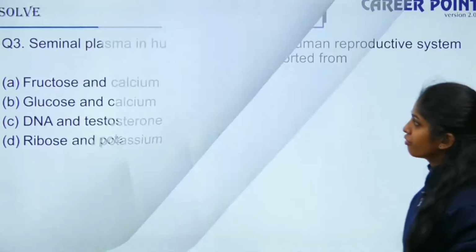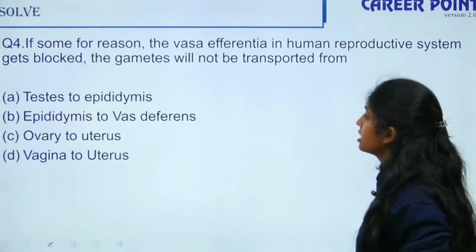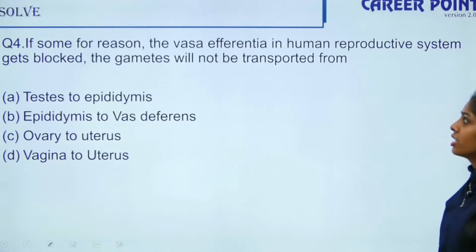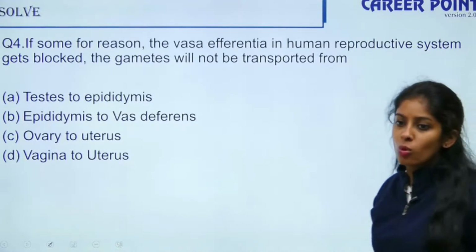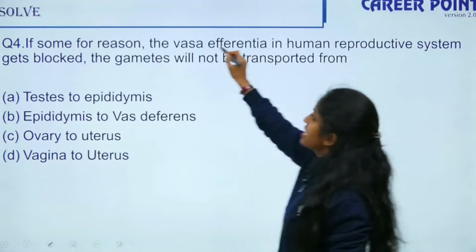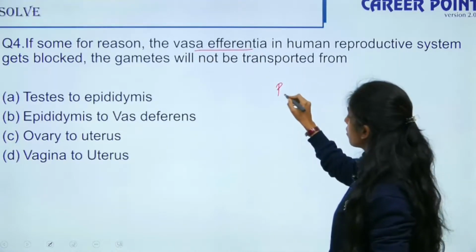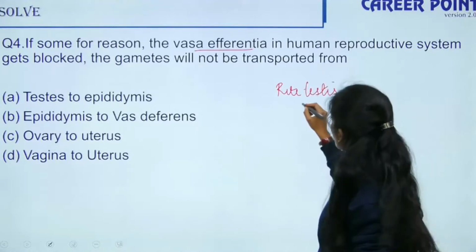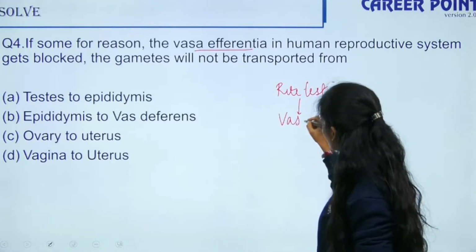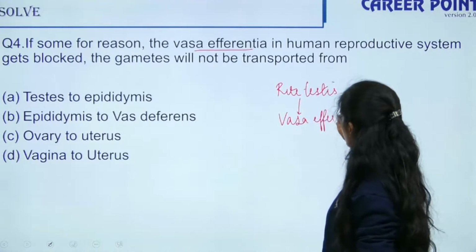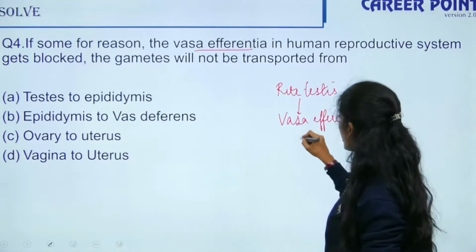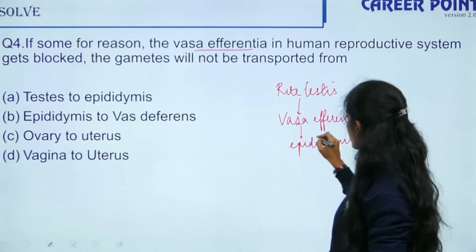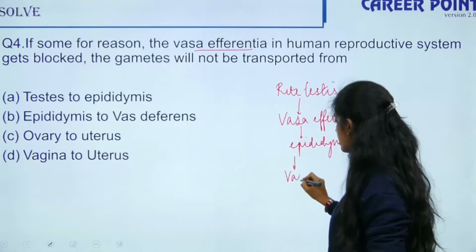Moving to question number 4. If for some reason the vasa efferentia in the human reproductive system gets blocked, the gametes will not be transported from where to where? The order is you have your rete testis, from your rete testis, you have your vasa efferentia, from your vasa efferentia, you have your epididymis, from your epididymis, you have your vas deferens.